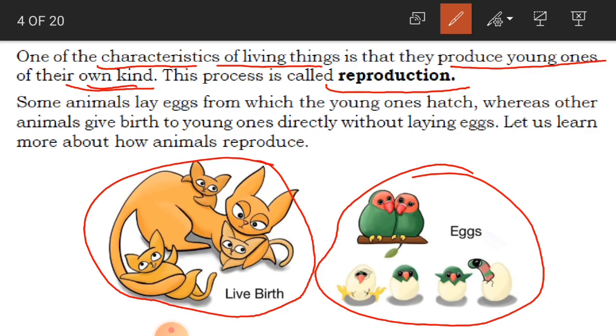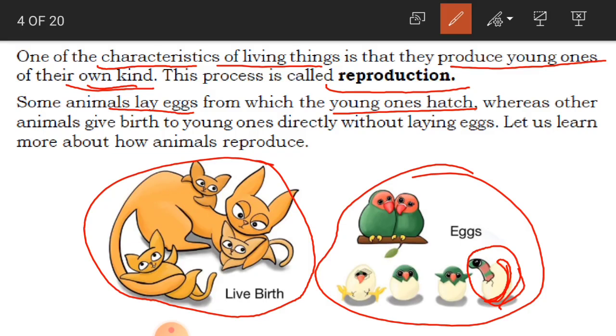Clear, children? Now some animals lay eggs from which the young ones hatch. Hatch means, children, that when a baby bird or insect or any other animal comes out of its egg, it is hatched. See here very clearly, the baby bird is coming out of the egg by breaking the shell. This white part is the shell of the egg. The baby bird is coming out of this shell by breaking it. This process is called hatching.